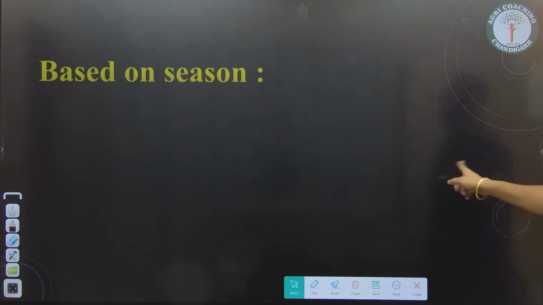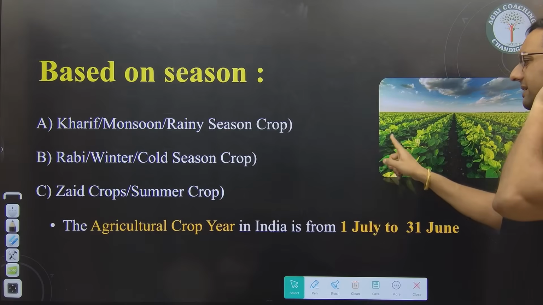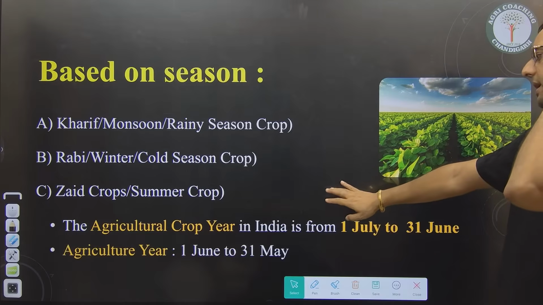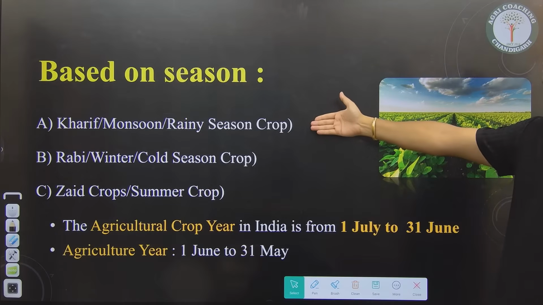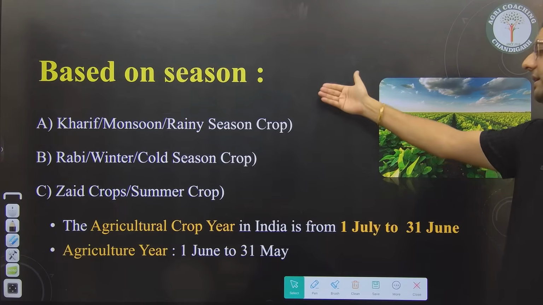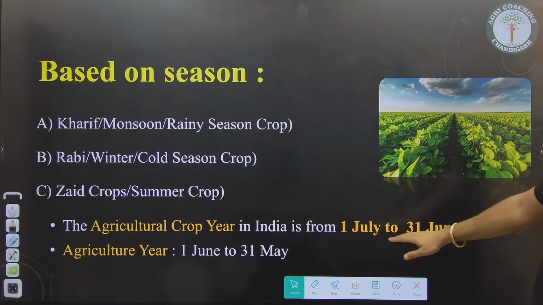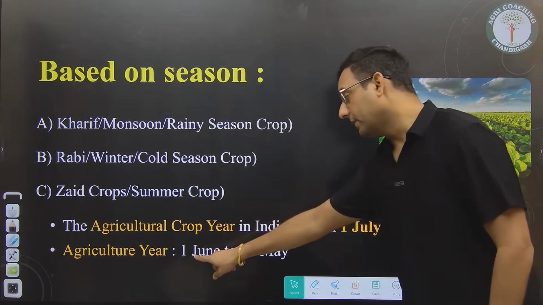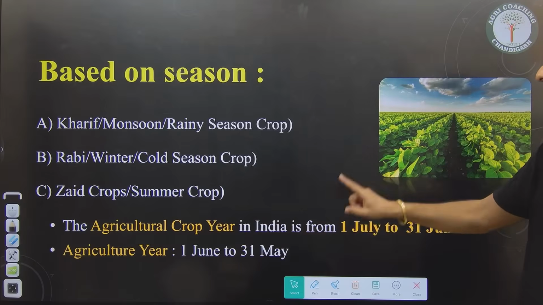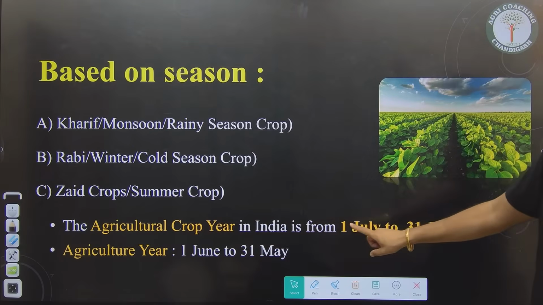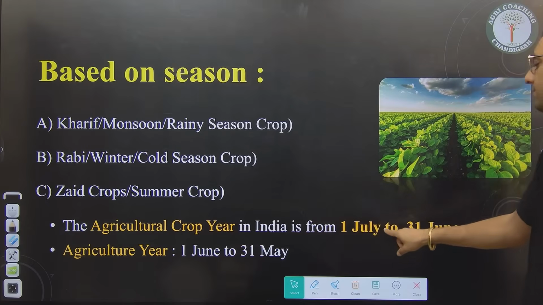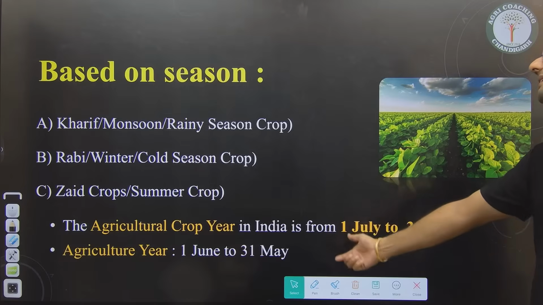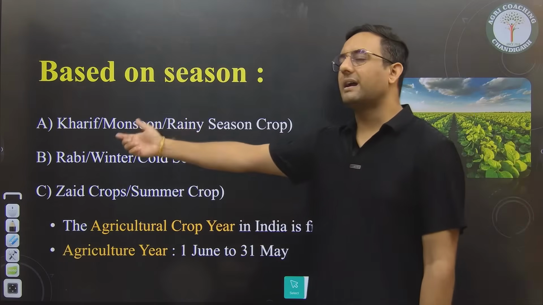So classification we already discussed. Based on season we have Kharif, Rabi and Zaid. And why do we always start from the Kharif, which is known as the monsoon or rainy season? The reason is the agriculture crop year in India starts from 1 July to 30 June. The agriculture year is from 1st June to 31st May. Please make sure the agriculture year is 1st June to 31st May, but the agriculture crop year is 1st July to 30 June. So 1st July means the starting of the agriculture crop year and also the starting of the Kharif season.